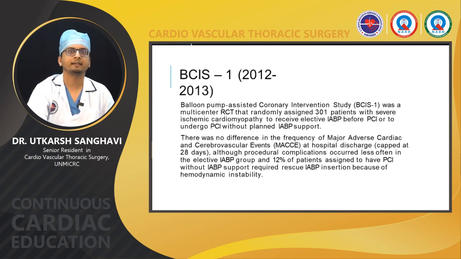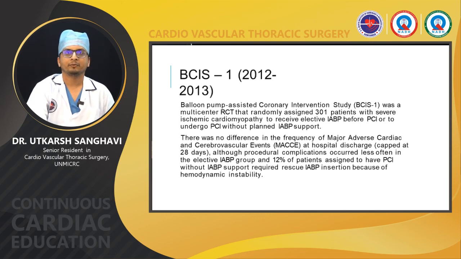Now, the next trial is the BCIS-1, which was done in 2012-2013. BCIS stands for Balloon Pump Assisted Coronary Intervention Study. This was also a multi-center randomized controlled trial that randomly assigned around 301 patients with severe ischemic cardiomyopathy to receive elective IABP before PCI or to undergo PCI without planned IABP support.